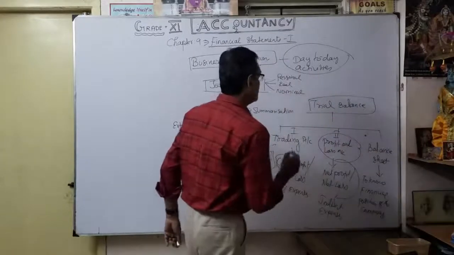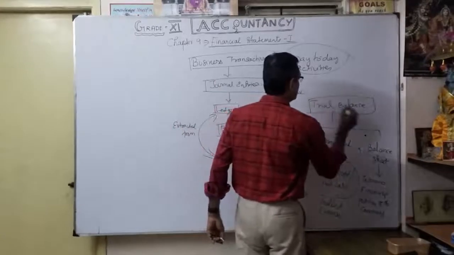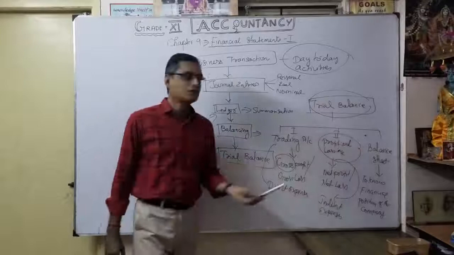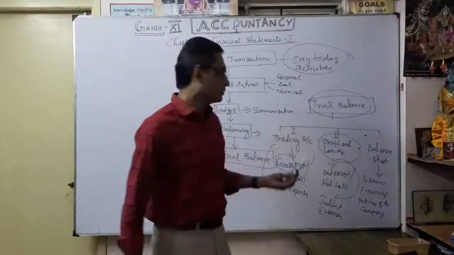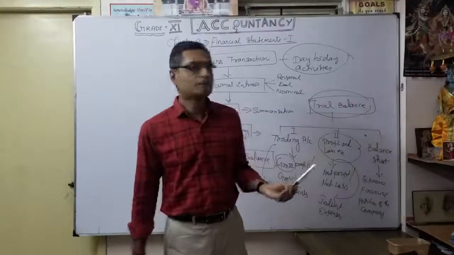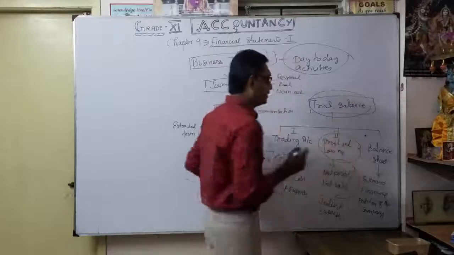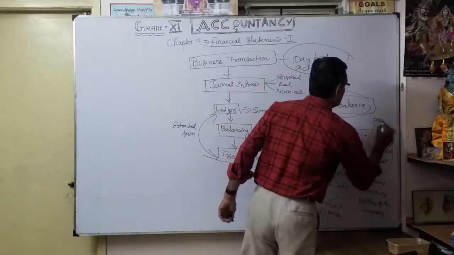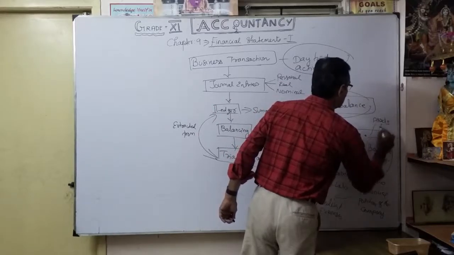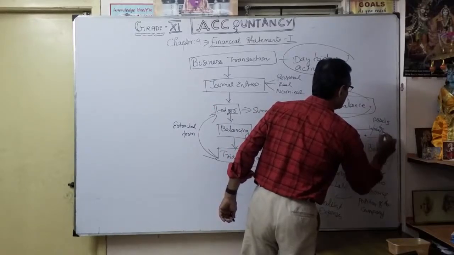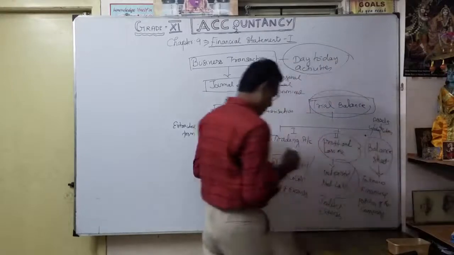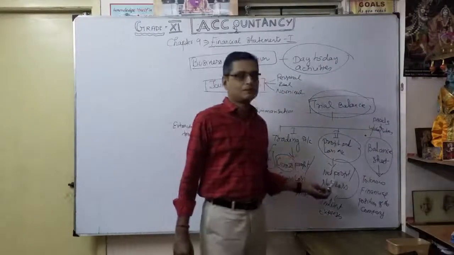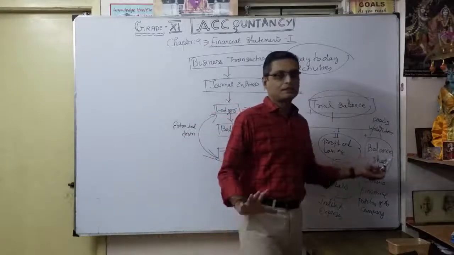Okay, so everything we are going to prepare comes from the trial balance. Some items will appear on the trading account, some on the profit and loss account, and some on the balance sheet. In the balance sheet, only the assets and liabilities are going to show. Here direct expenses, here indirect expenses, here only assets and liabilities.